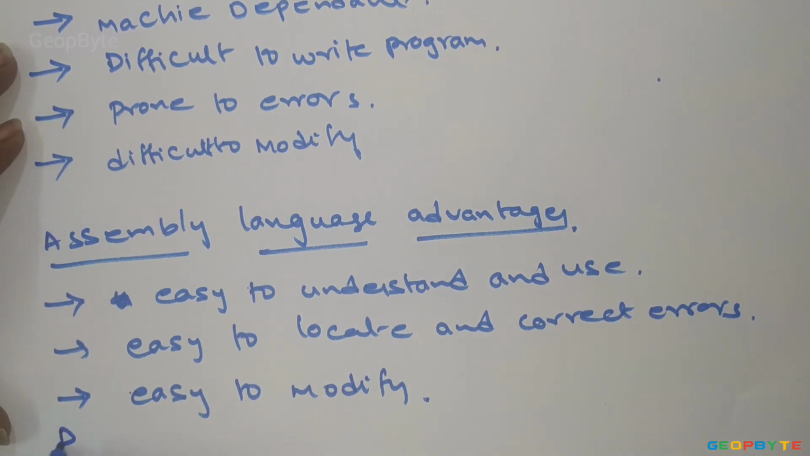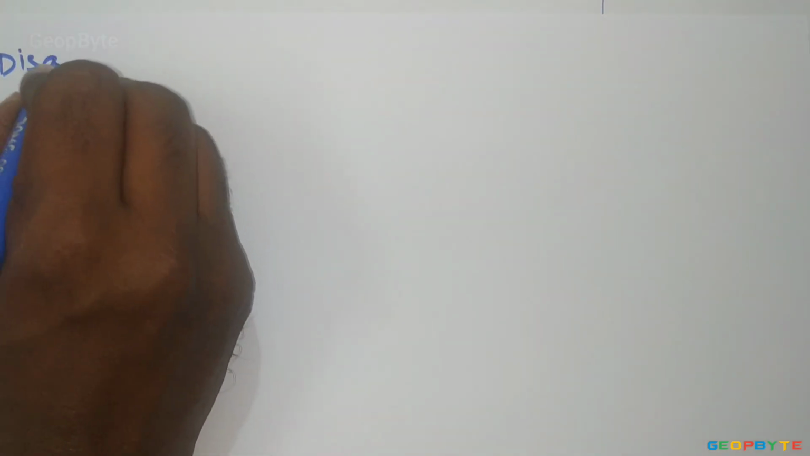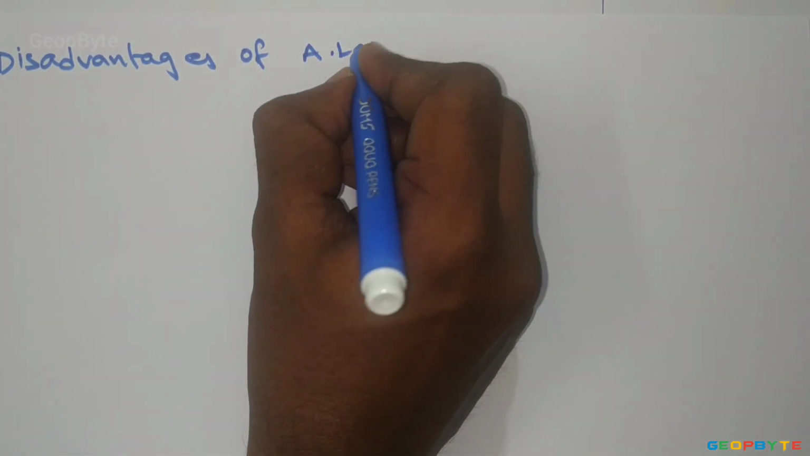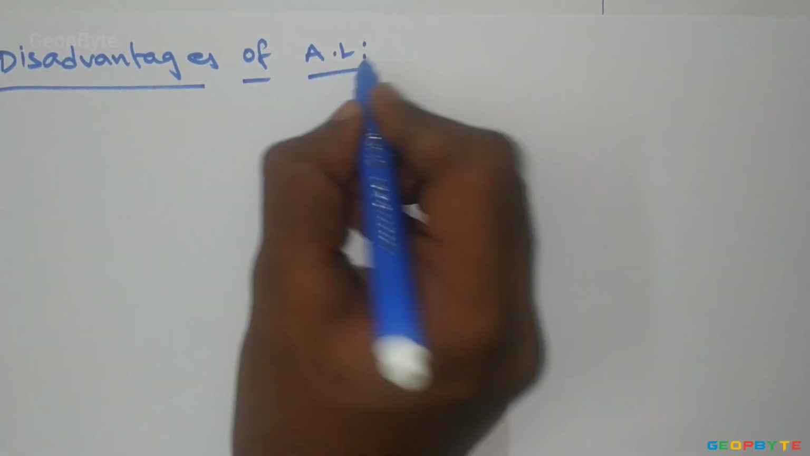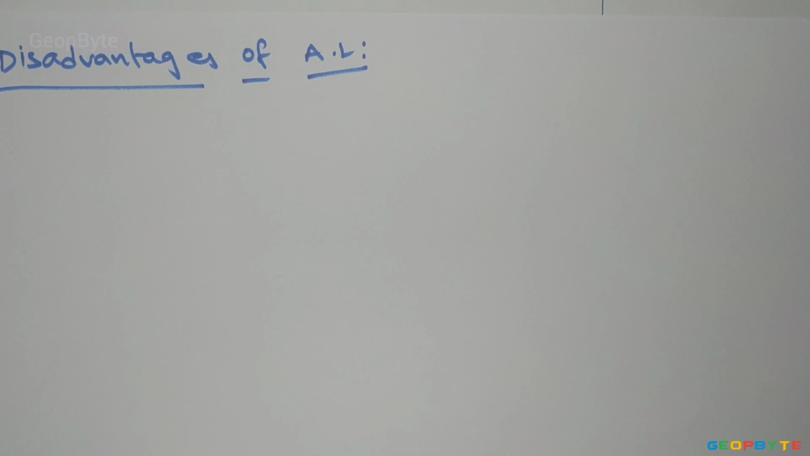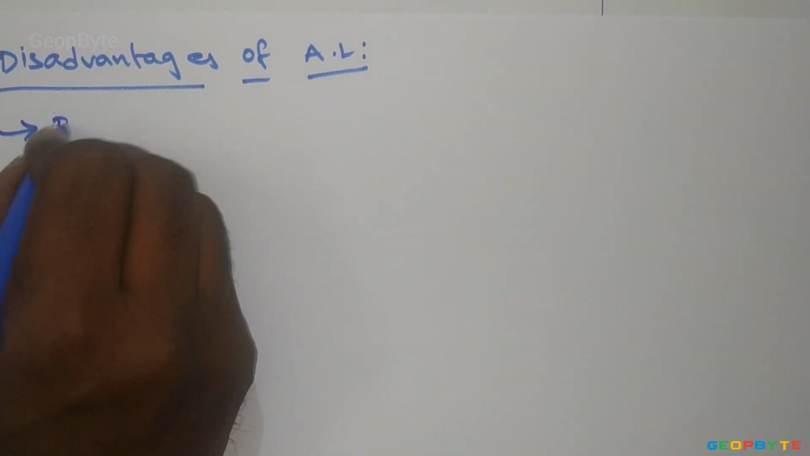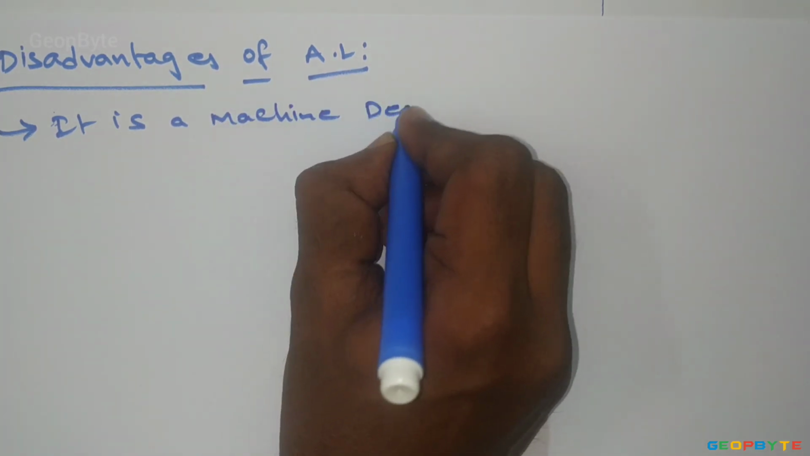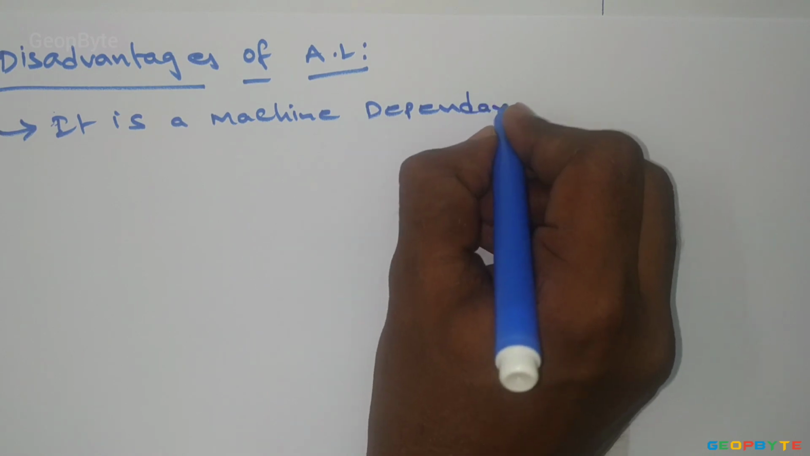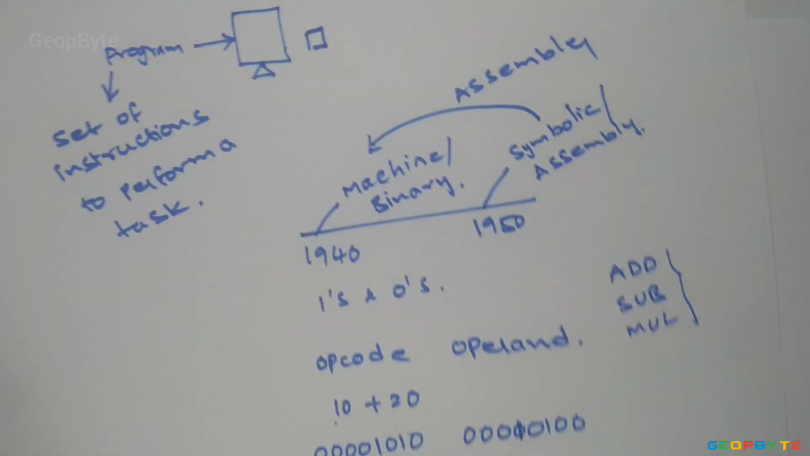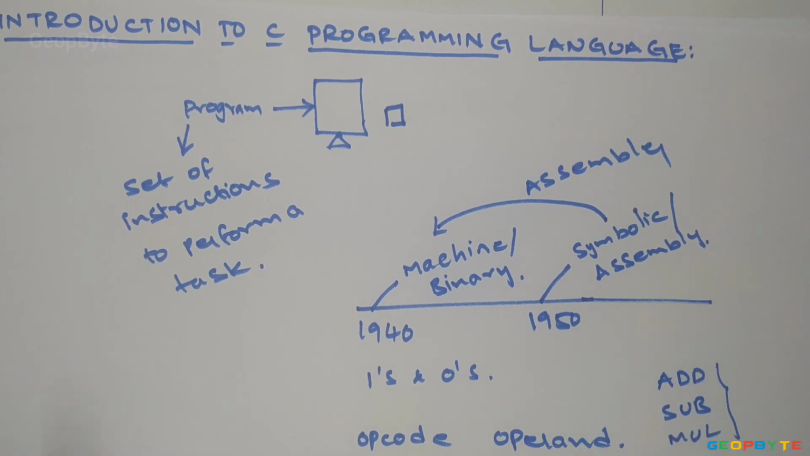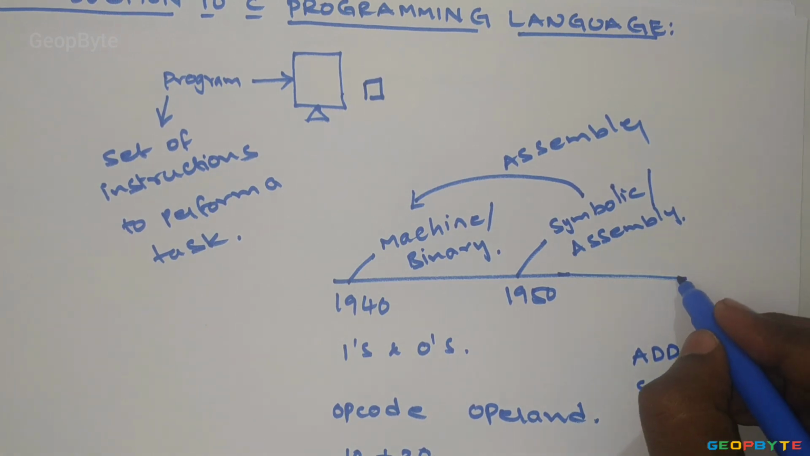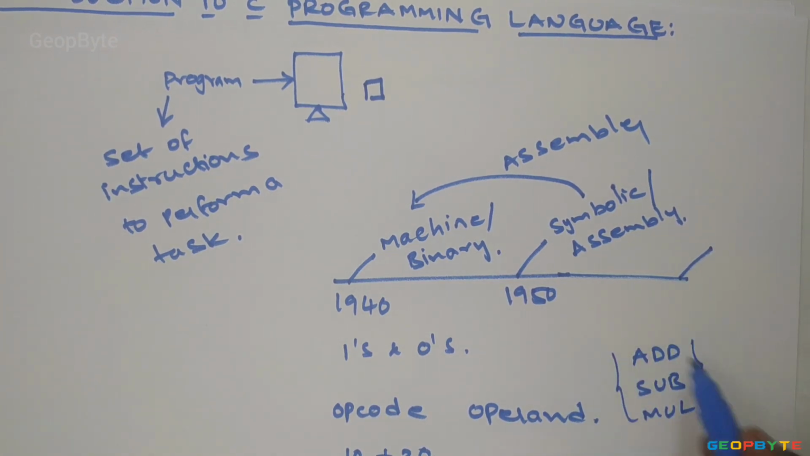Next, disadvantages of assembly language. It is machine dependent. So here the problem with the symbolic language is that it is machine dependent, and it is also very difficult to remember these mnemonic codes.